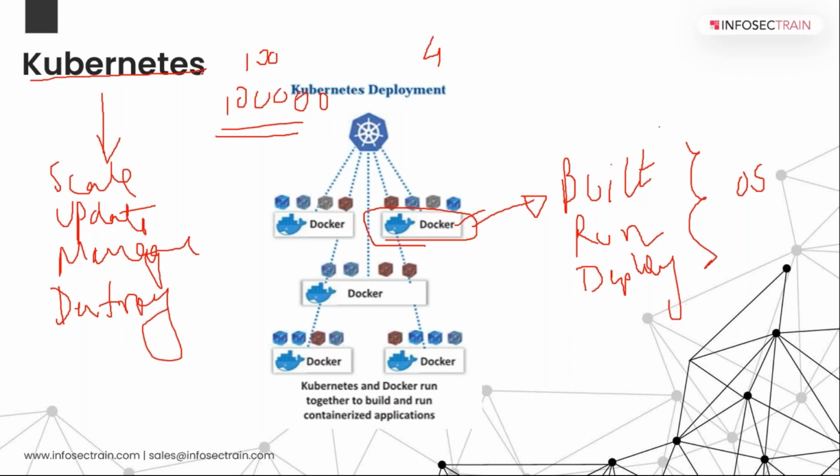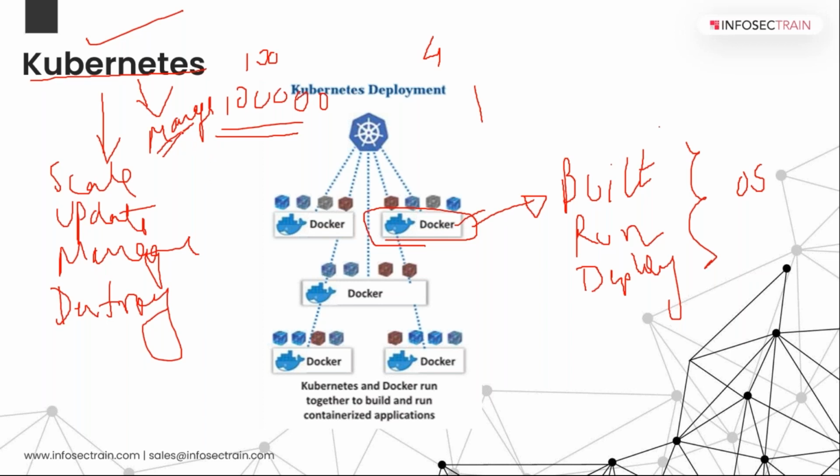I will manage all these things with Kubernetes. This platform is acting as your manager. It will manage each and every thing that is happening over your container images.